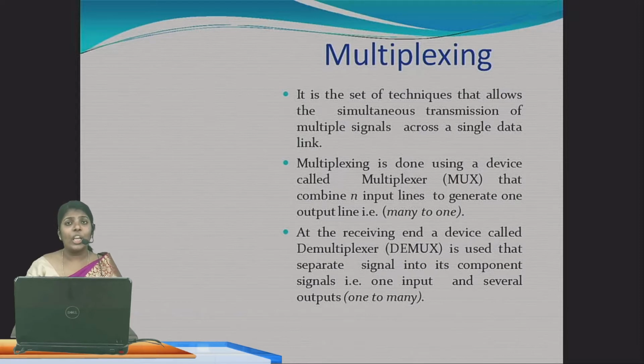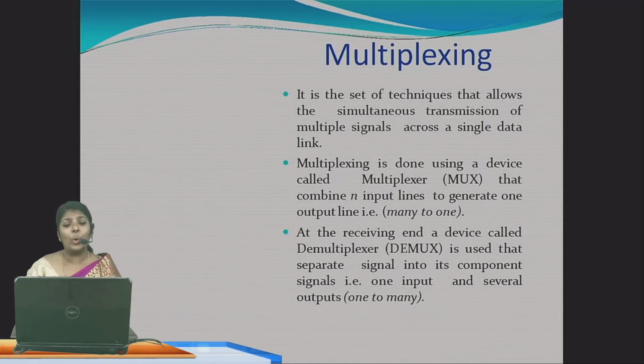Multiplexing is done using a special device called multiplexer. So many signals you can send through a single data link or a single data channel, that is called multiplexing.